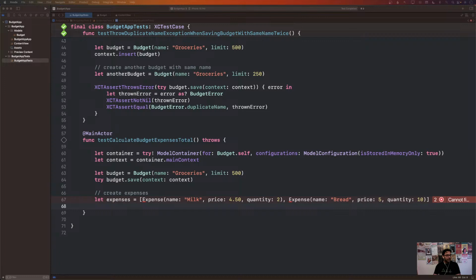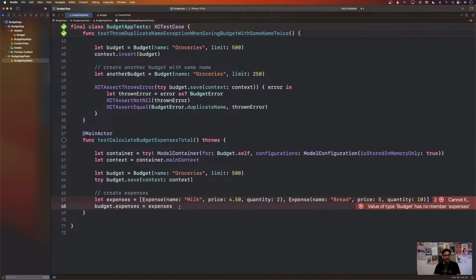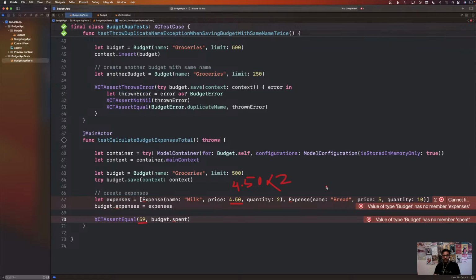Next, I'm going to go ahead and assign expenses to that particular budget. And then finally, I can check whether the calculation, the money that I've spent on expenses, is equal to $59. So how is it $59? Well, the price is $4.50, so $4.50 multiplied by 2 because the quantity is 2, and then 5 multiplied by 10 because the quantity is 10. If you add them all together, it's going to be 59. But you can use a different amount, obviously, this is just for an example.